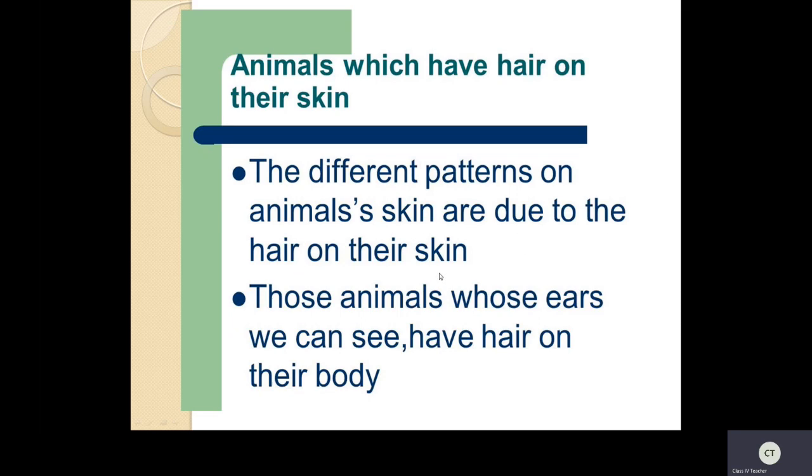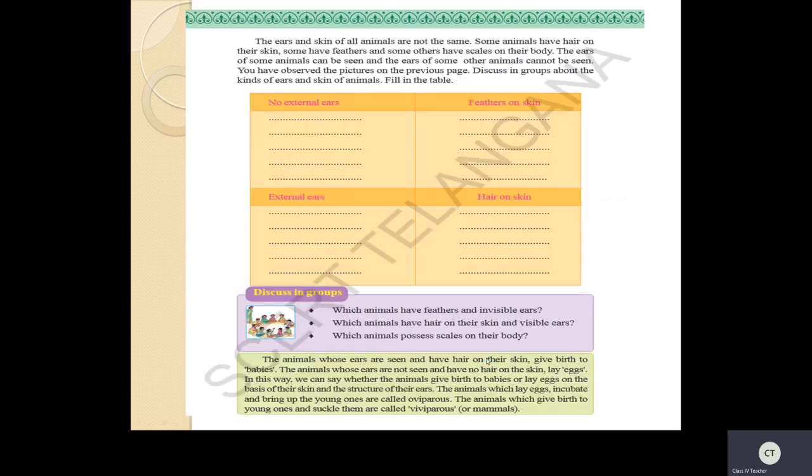If you see cheetah, giraffe, or zebra, all these are due to patterns of the hair on the skin. Okay. So those animals whose ears can be seen have hair on their body. This is the main difference you have to notice.